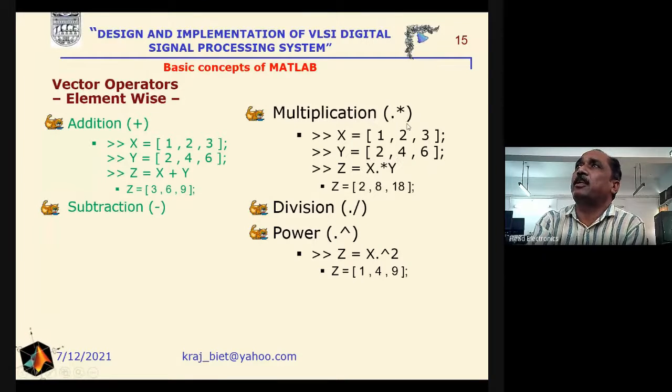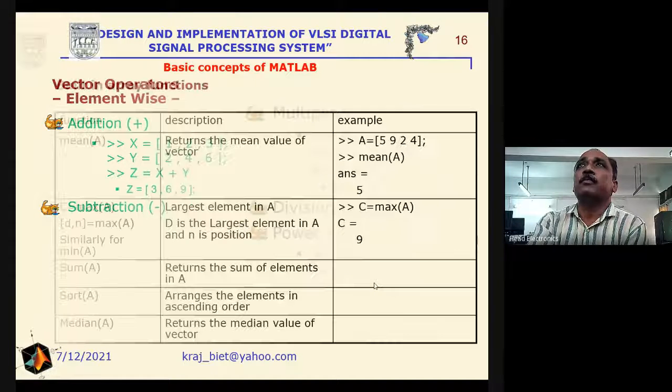Element wise means the first element will be multiplied by the first one, second to second, third to third one. So we will write x, and before the asterisk, that is the multiplication operator, we will put the dot, then multiplication by y, and we will get first multiplied by first, second to second, third to third, and we will get the result in this manner. Same is true for division and power also.